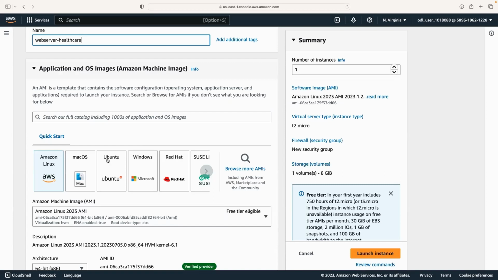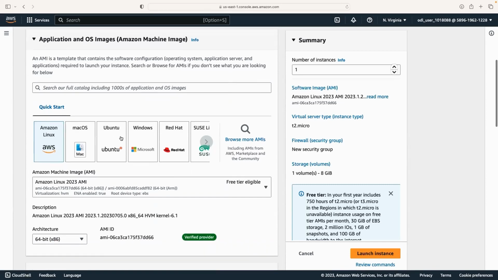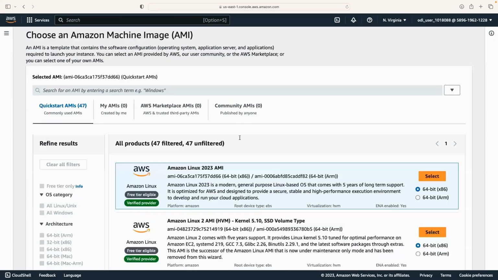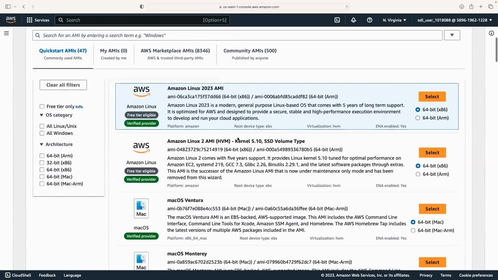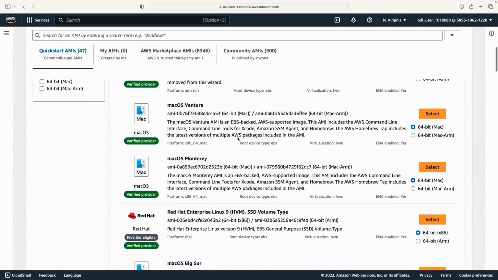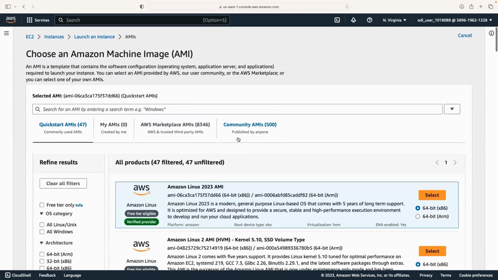So here we can see the list of the most popular categories of AMIs. We can click on browse more AMIs to see the complete list. And we can see here we do have the AWS console, the Linux 2 AMIs, then we have macOS. These are the most popular AMIs available.